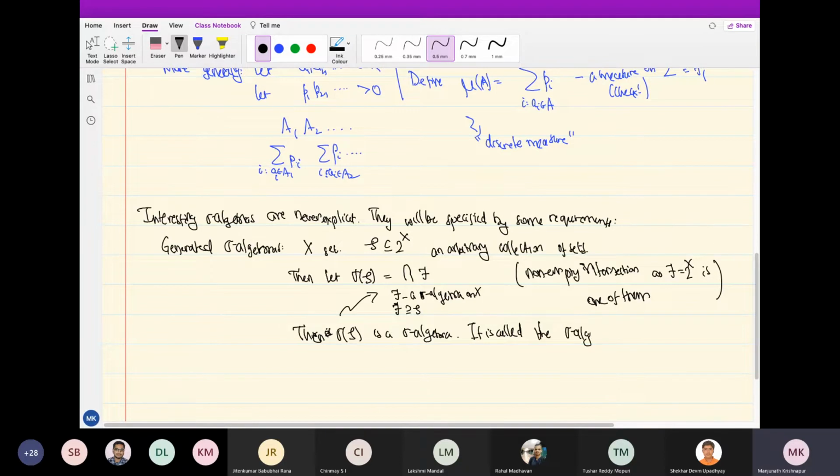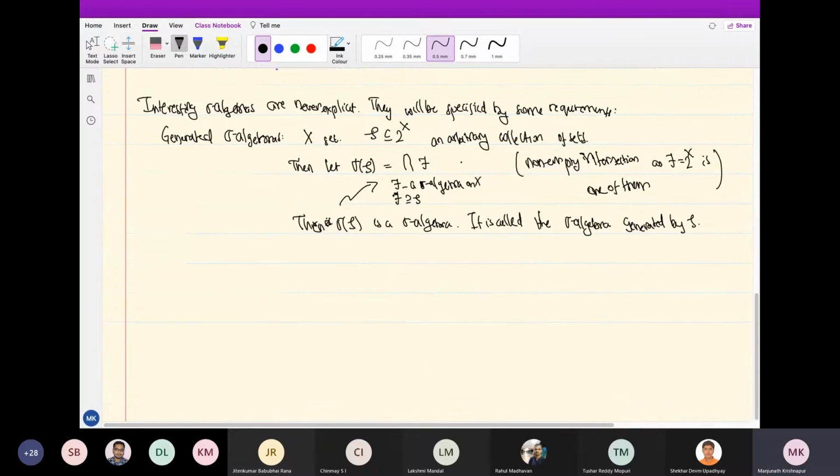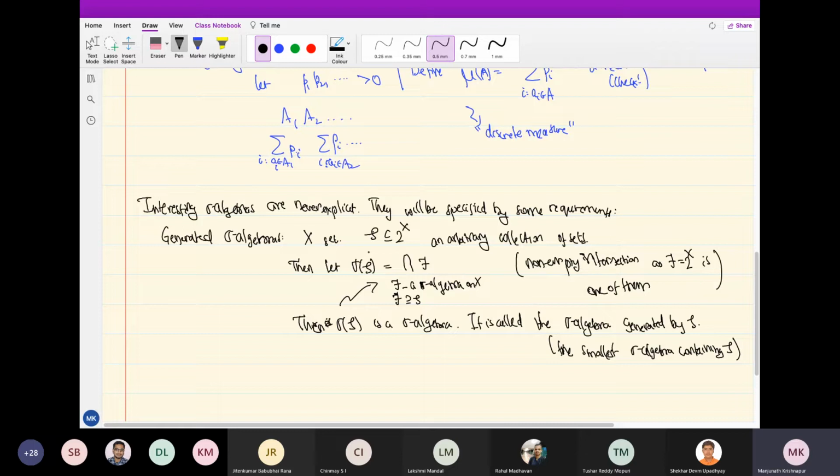It's an unfortunate way of saying it, but for reasons I will explain. It's the sigma algebra generated by S. Or we can also say the smallest sigma algebra containing S. So I have some collection which I certainly want there to be in the sigma algebra, and I take the smallest sigma algebra which contains all that.